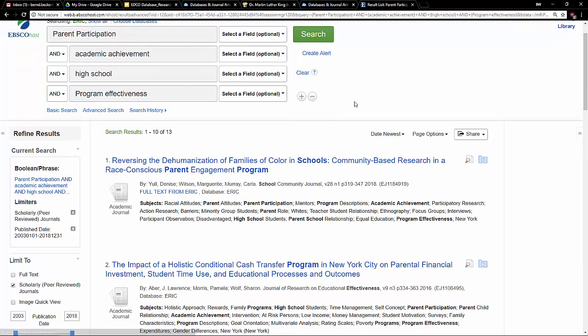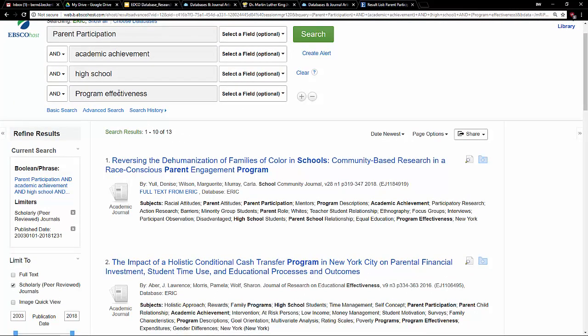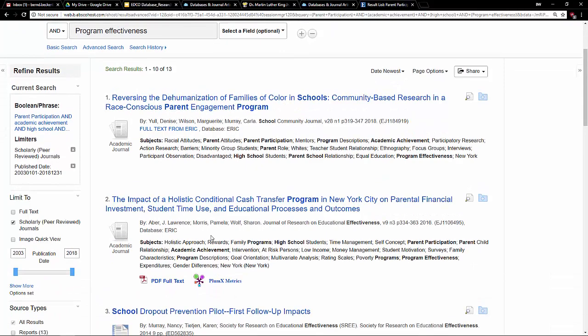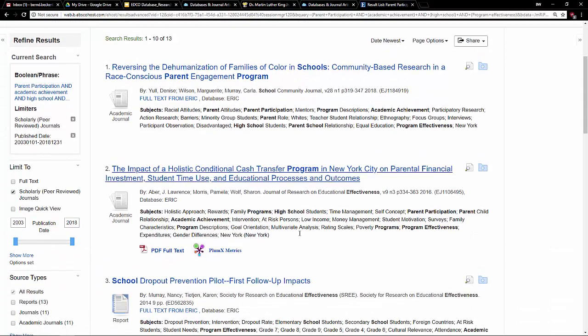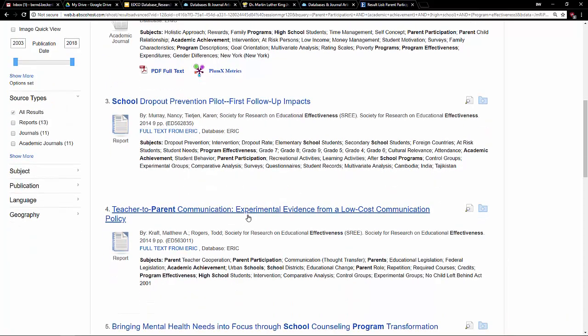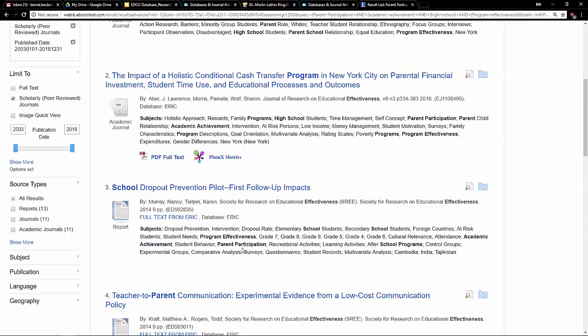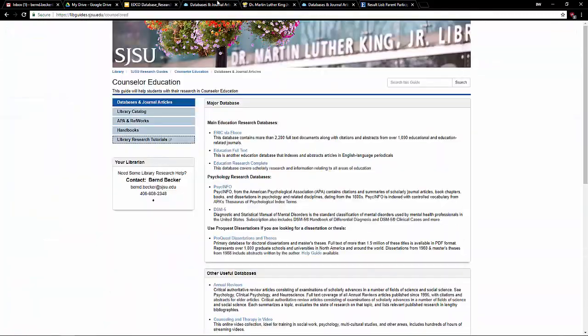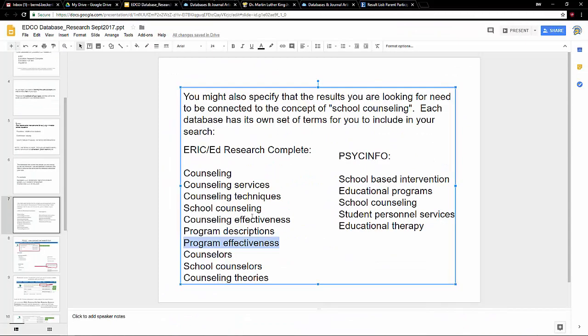So now I found that there's 13 articles that looked at certain programs in high schools dealing with parent participation and academic achievement. So there's the Holistic Conditional Cash Transfer Program, School Dropout Prevention Pilot. These are articles dedicated to reviewing the programs. That's kind of fun. Let's just see if we can tie it to counseling.